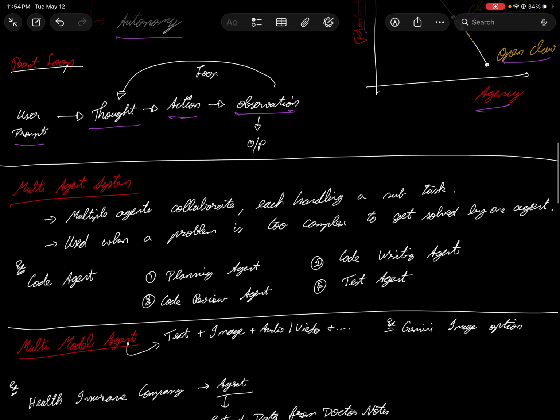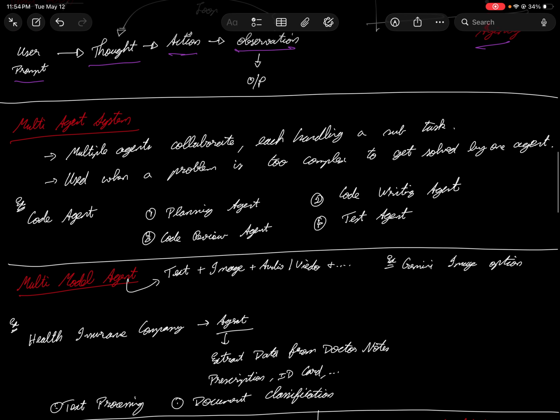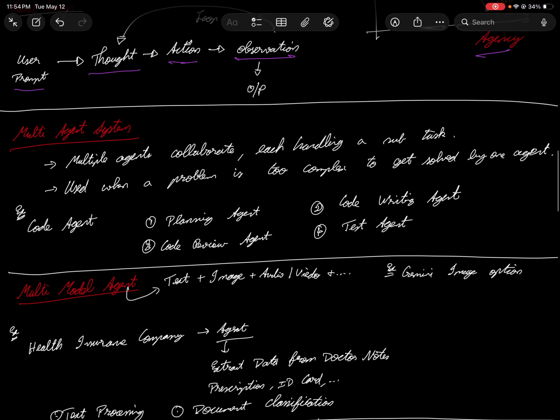Okay, cool. Next we're going to see multi-agent systems. A multi-agent system is used when you are required to have multiple agents, because a single agent is not capable of doing everything. That's where you allocate subtasks to other agents. You might have a dedicated agent for building a task and so on. Multi agents collaborate, each handling a subtask. That's how it works.